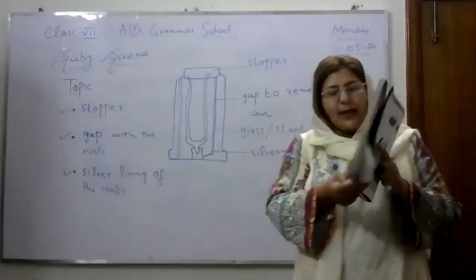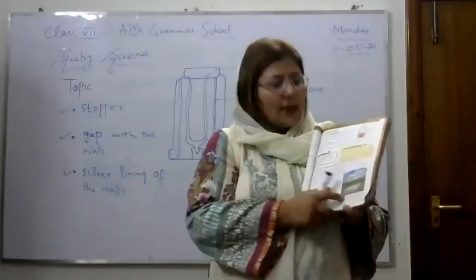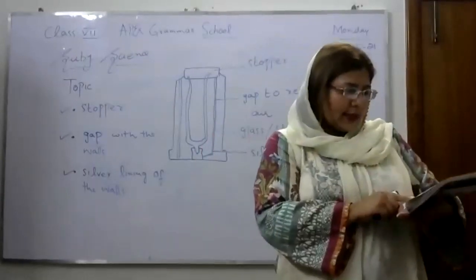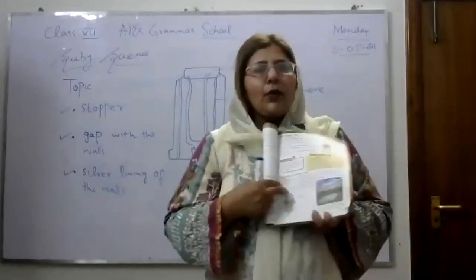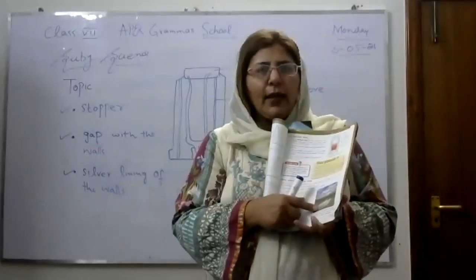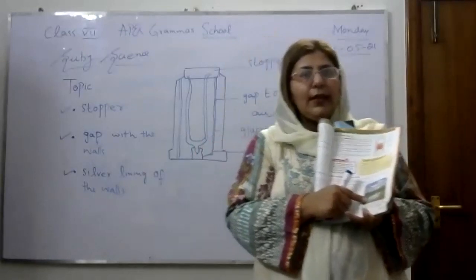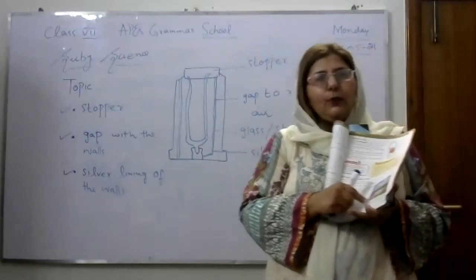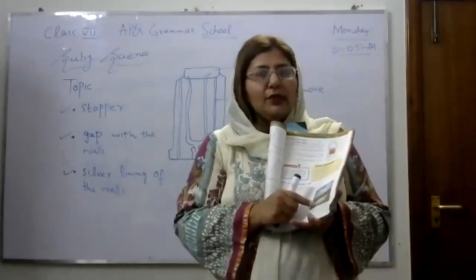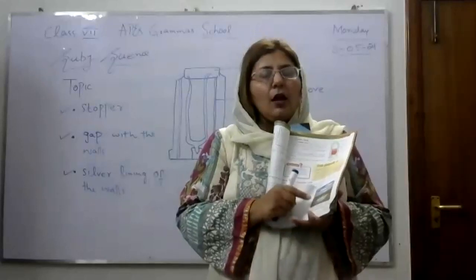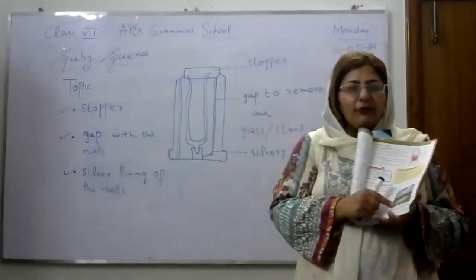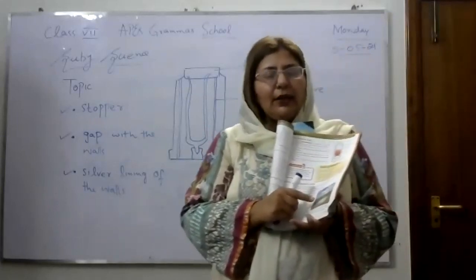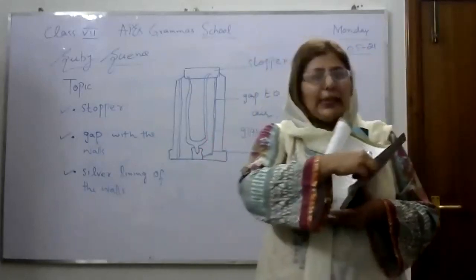Now there is another example given in your book. You can see this is a hilly area and there is a puddle inside the valley. Here the evaporation rate is quicker than others. Why? Because it is a puddle between the valley, so the heat energy is stronger in this area. After some time, the whole water will be evaporated. So the evaporation rate is very fast in hilly areas.